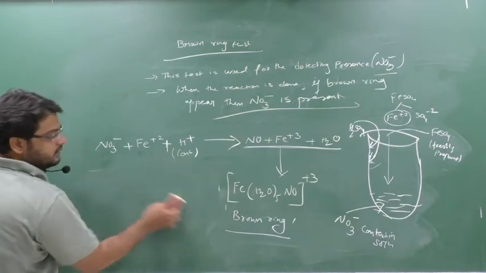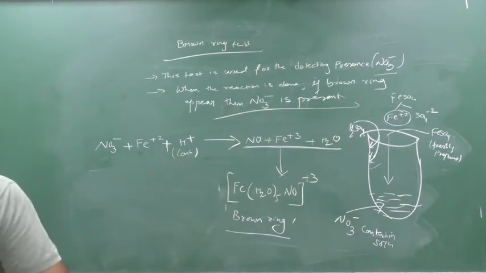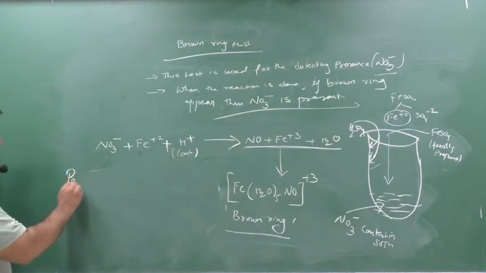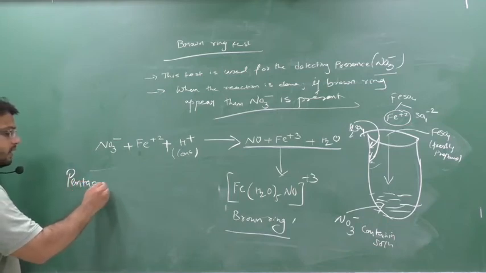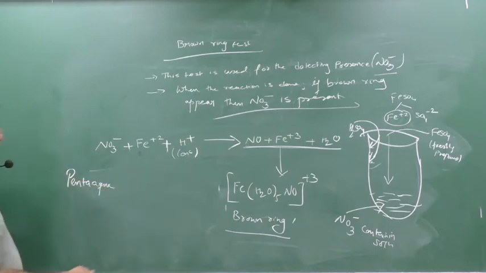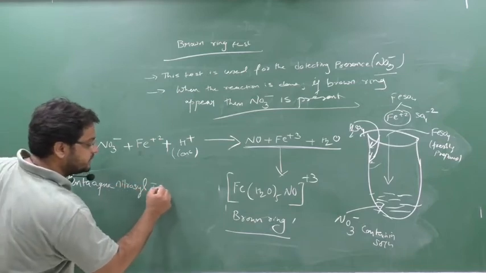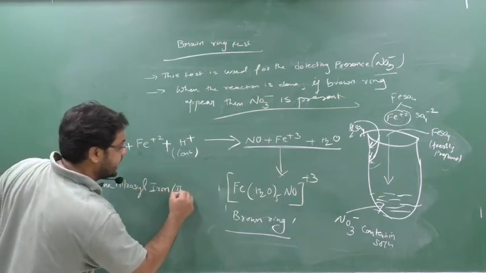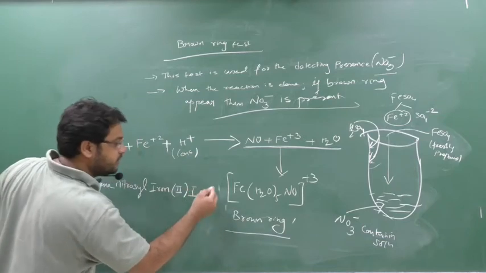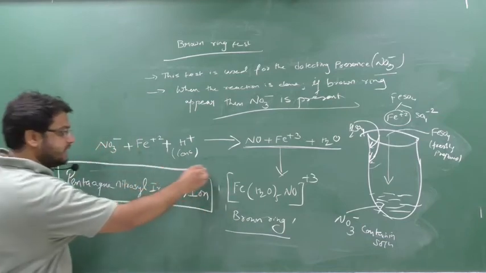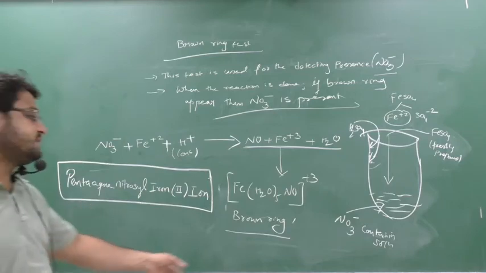Wait, I will write it down. See, penta-aqua. Why penta-aqua? Because there are 5 aqua ligands, that's why. Nitrosyl. This name is what? Nitrosyl iron(II) ion. Why ion? Because the charge is plus 3. Clear? This is the name of this complex, and this complex itself is the brown ring.